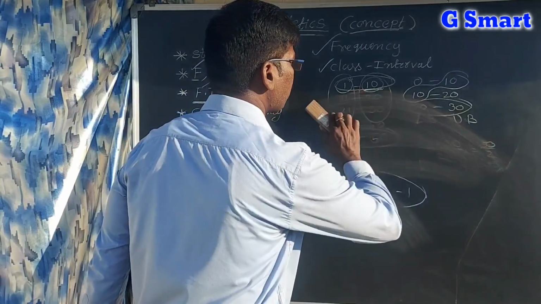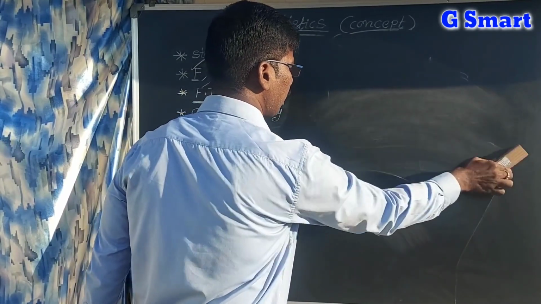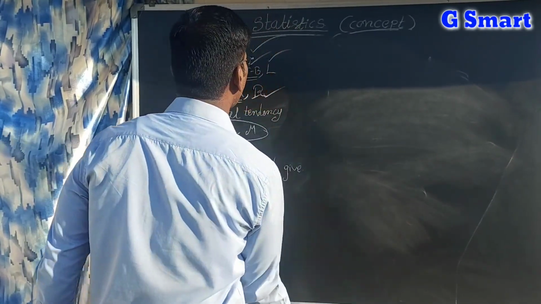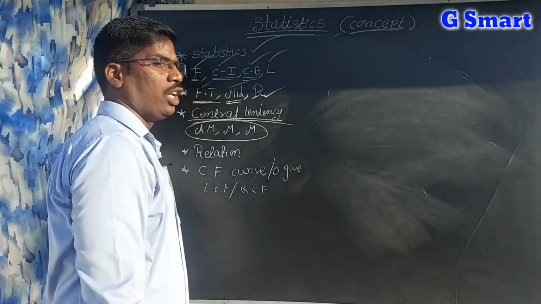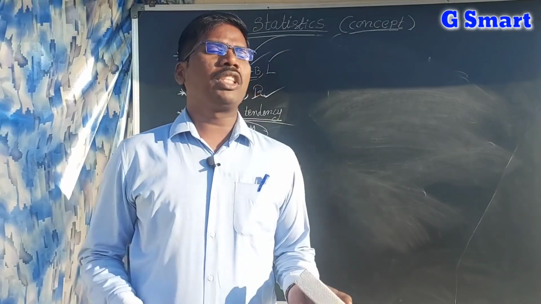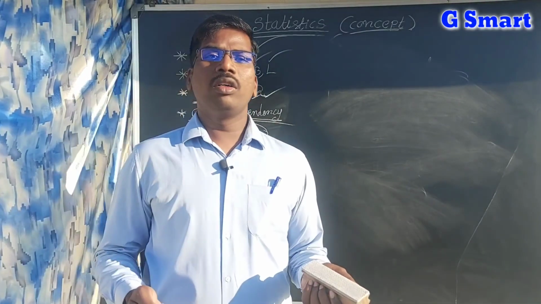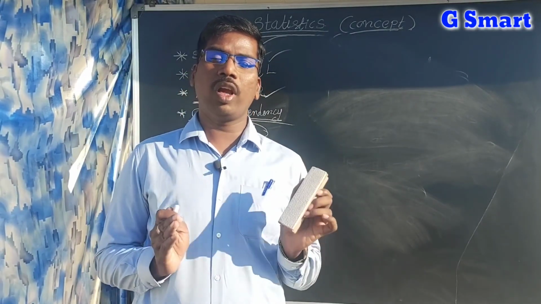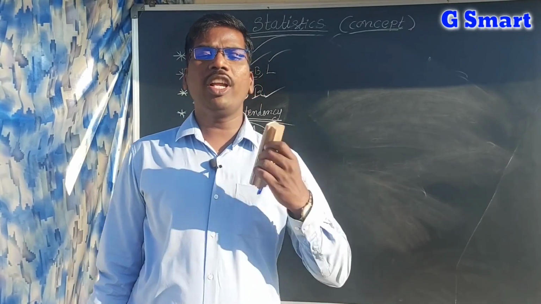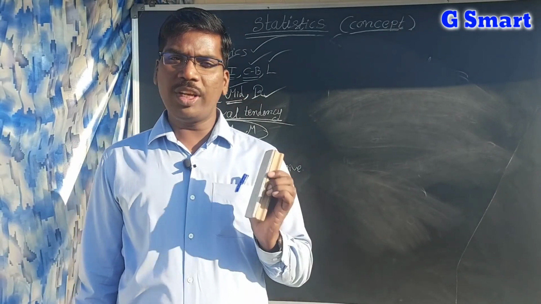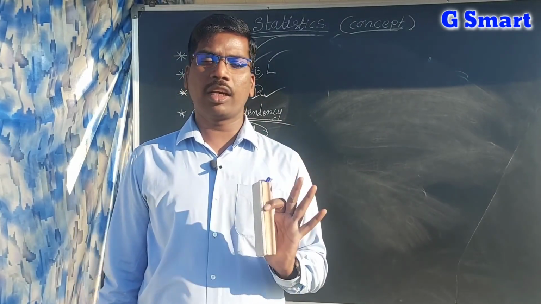Now we are going to discuss central tendency. What is the central tendency? By collecting so much information, we have the important values. For any data, for any observations, you have only 3 main important values.